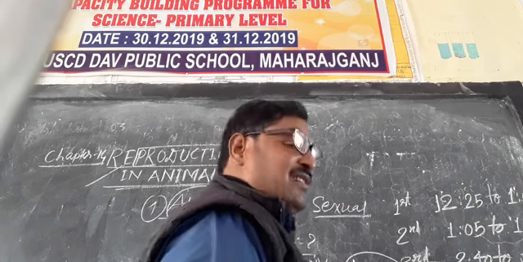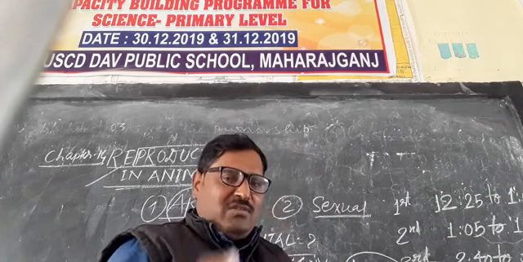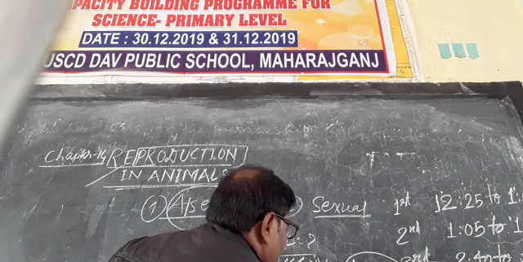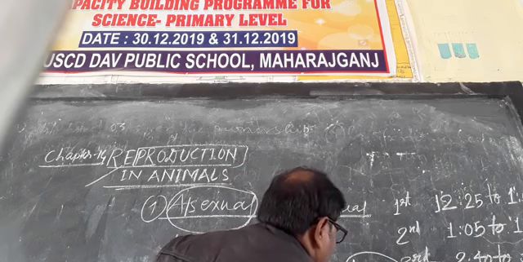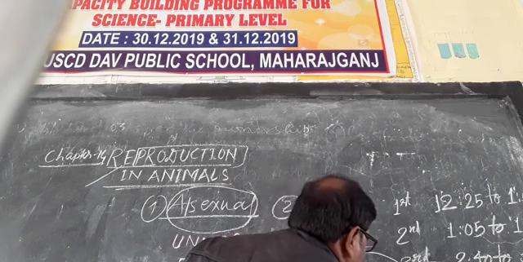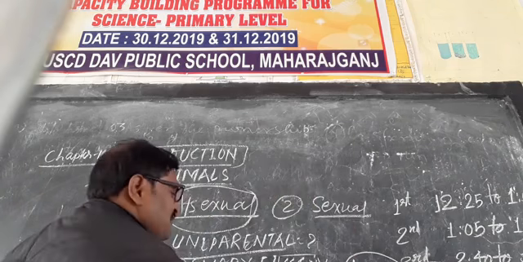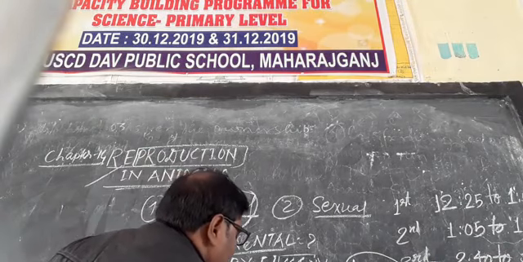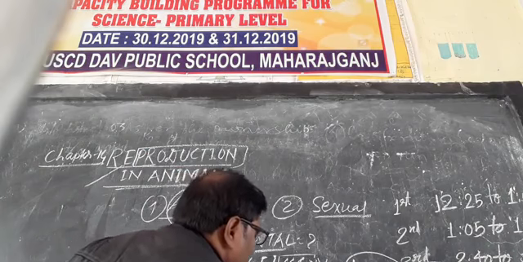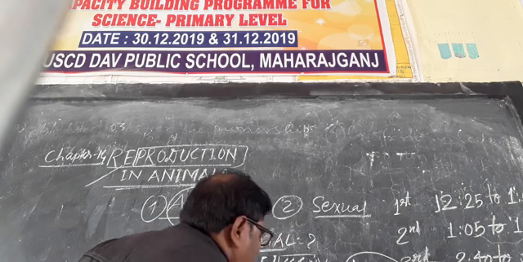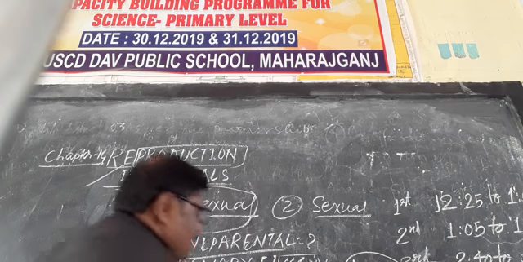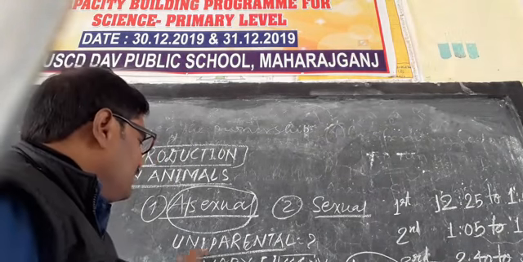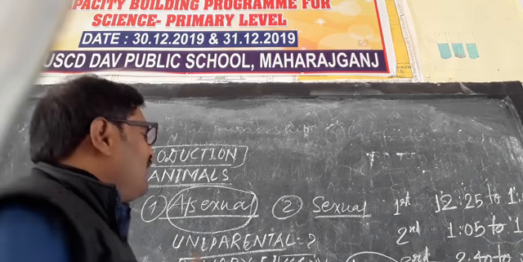The division of the cytoplasm takes place after the nucleus splitting, and this is called cytokinesis. After that, the cell divides into two equal halves. Here, one parental amoeba forms two daughter amoebae. So this is called binary fission in the case of amoeba. Is it clear?